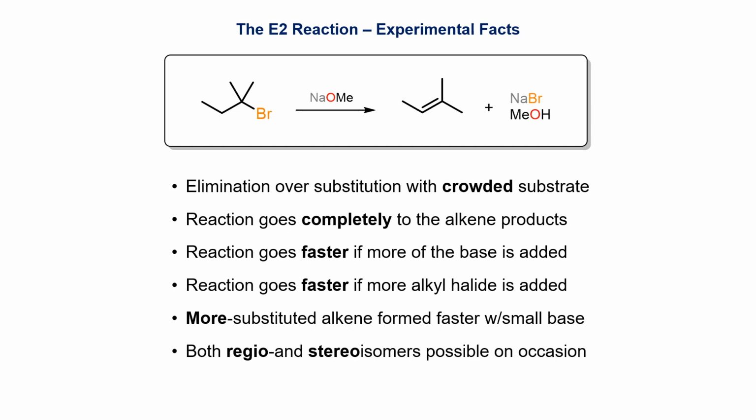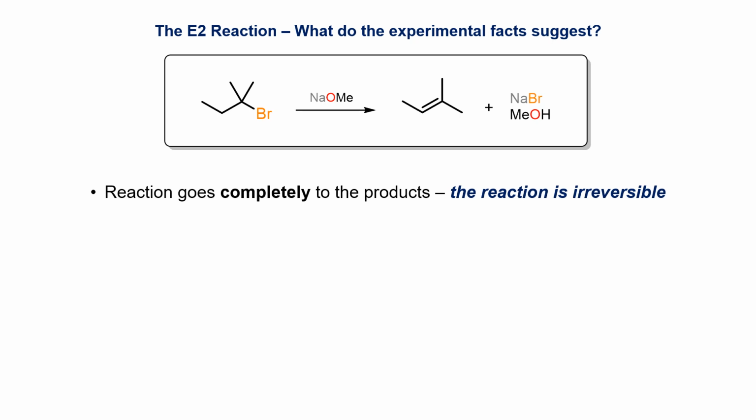Likewise for cis and trans isomerism, where the trans isomer is usually favored due to a more favorable transition state with fewer steric interactions. The basic experimental evidence leads us to conclude that this reaction is irreversible, which makes sense since electron-rich alkene products are unlikely to be attacked by the electron-rich leaving group.